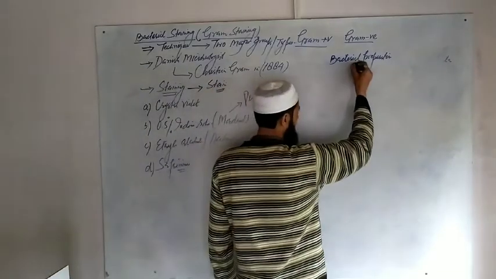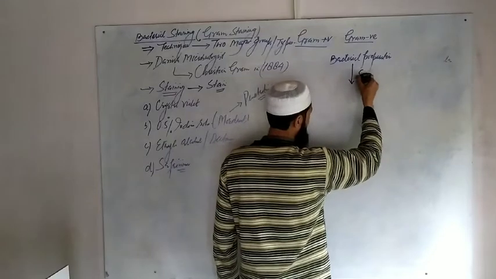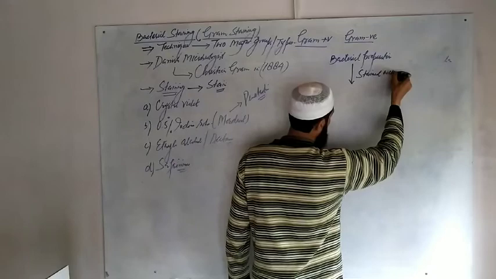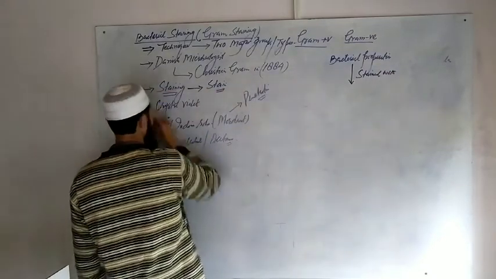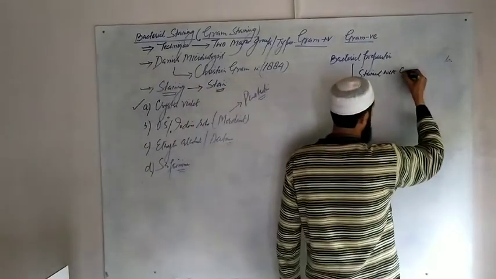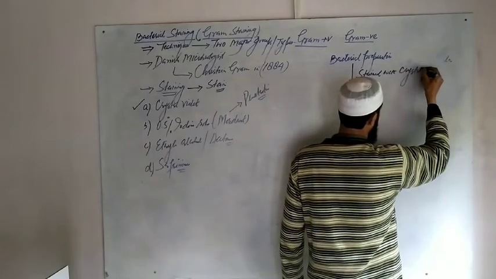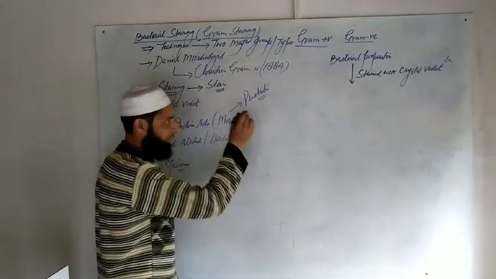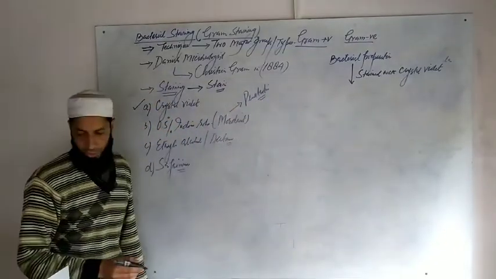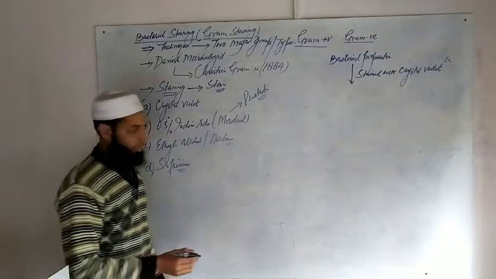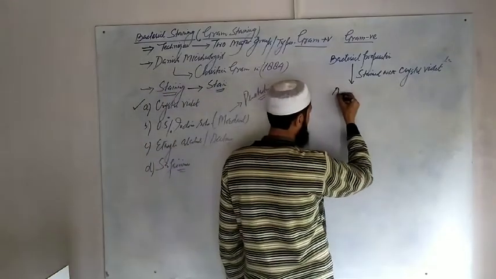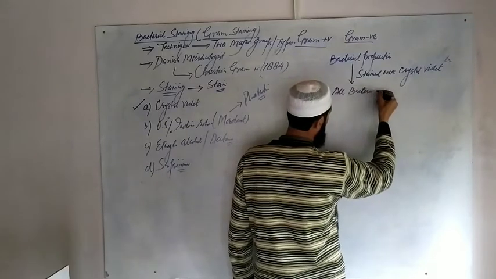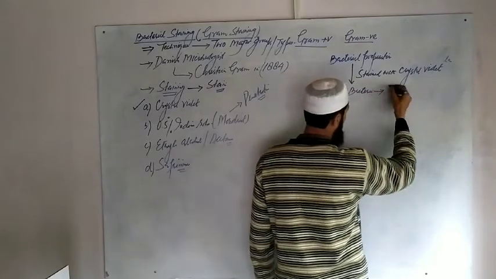This preparation is stained with the first stain, crystal violet. All the bacteria take the stain and turn bluish.